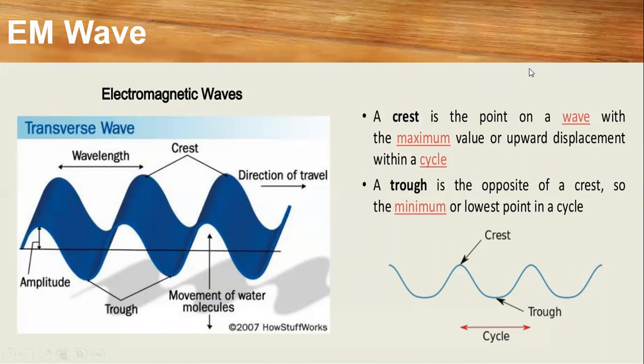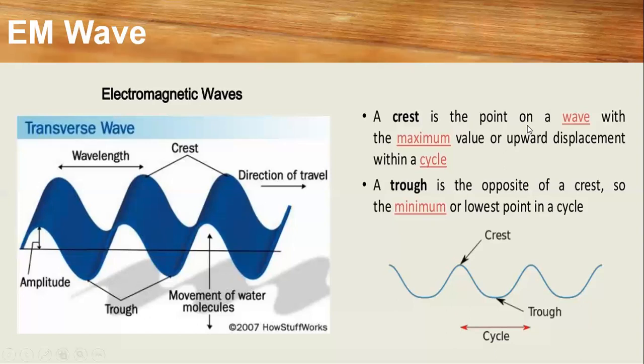See here, what is meant by the amplitude is clearly mentioned, the A. Here the wavelength is the lambda. This is the top, or you can say the maxima of the wave, that is nothing but the crest, and see here the bottom too, that is nothing but the trough. The direction of the traveling of the wave is mentioned in this direction. If you're taking X and Y for the electric and magnetic fields, then definitely you need to consider Z as the direction. Likewise, you can take the example of the movement of water molecules, how they travel.